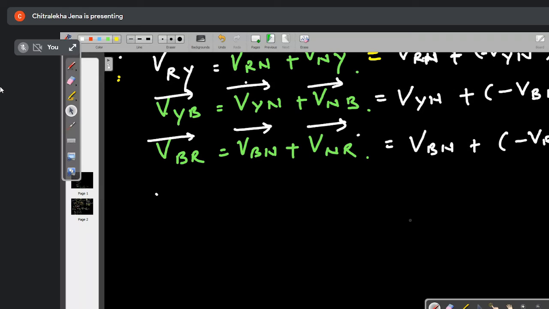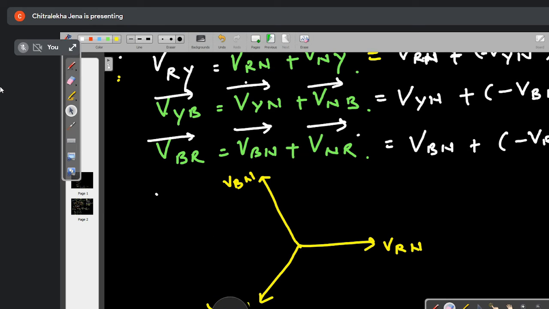Here you see, you will add what? VRN. Now I will draw all the voltages. VRN, this one is VYN, and this one is VBN. All the voltages I have drawn. Understand first, then you will draw. Time is not there, so I will send it to you. You will draw it here.